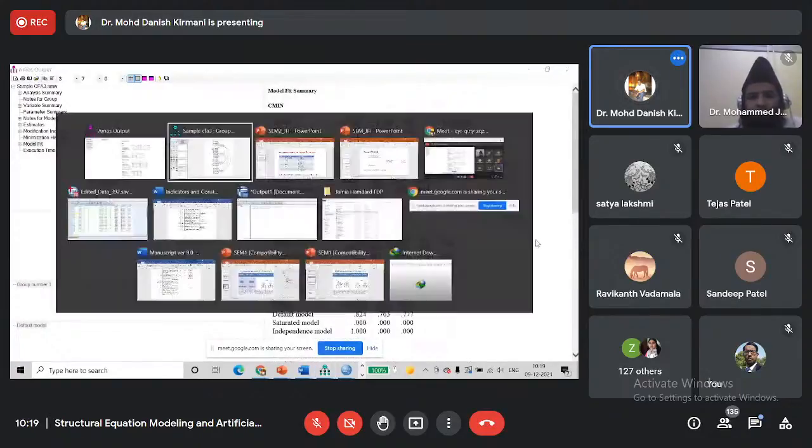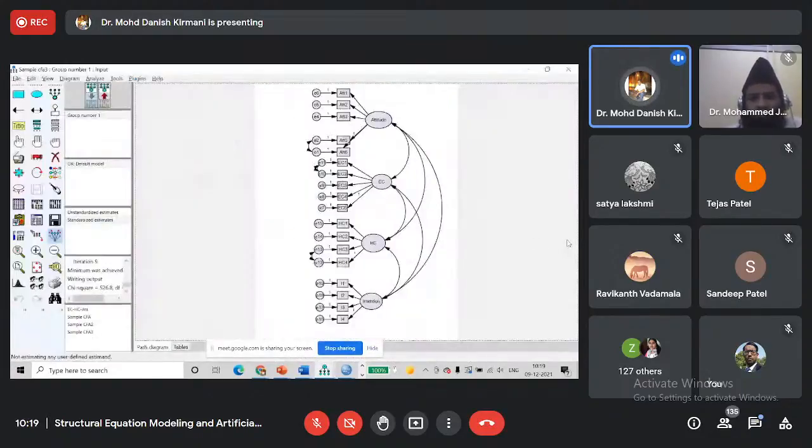What I recommend is that if we are getting acceptable model fit indices, then we should not unnecessarily delete the items, because it will suggest that our theoretical framework was weak, and that is why we are deleting the indicators.